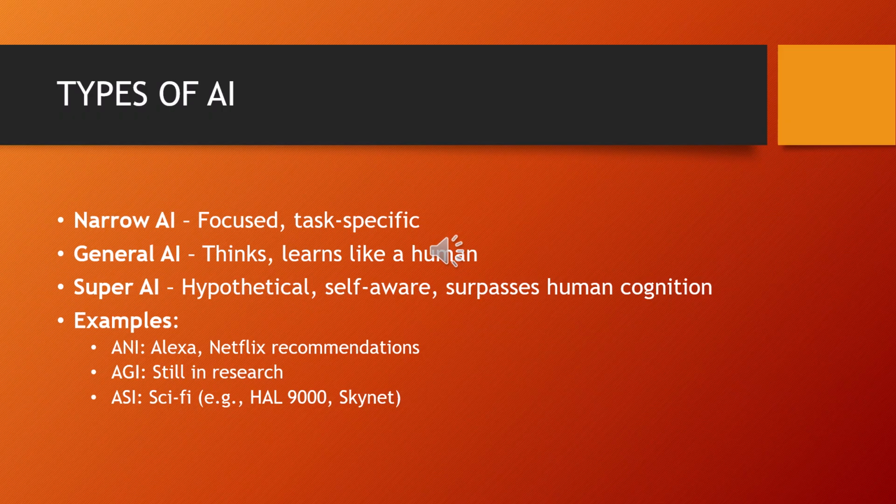Coming to the types of AI. What are the types of AI? Narrow AI, general AI, super AI. What are the examples given for narrow AI, general AI and super AI? Narrow AI is focused and task specific, general AI learns like a human, and super AI is hypothetical, self-aware and surpasses human cognition. The examples for ANI, AGI and ASI are Alexa, Netflix and recommendations; still in research; and scientific fiction like Skynet. Okay, so these are the types of AI.